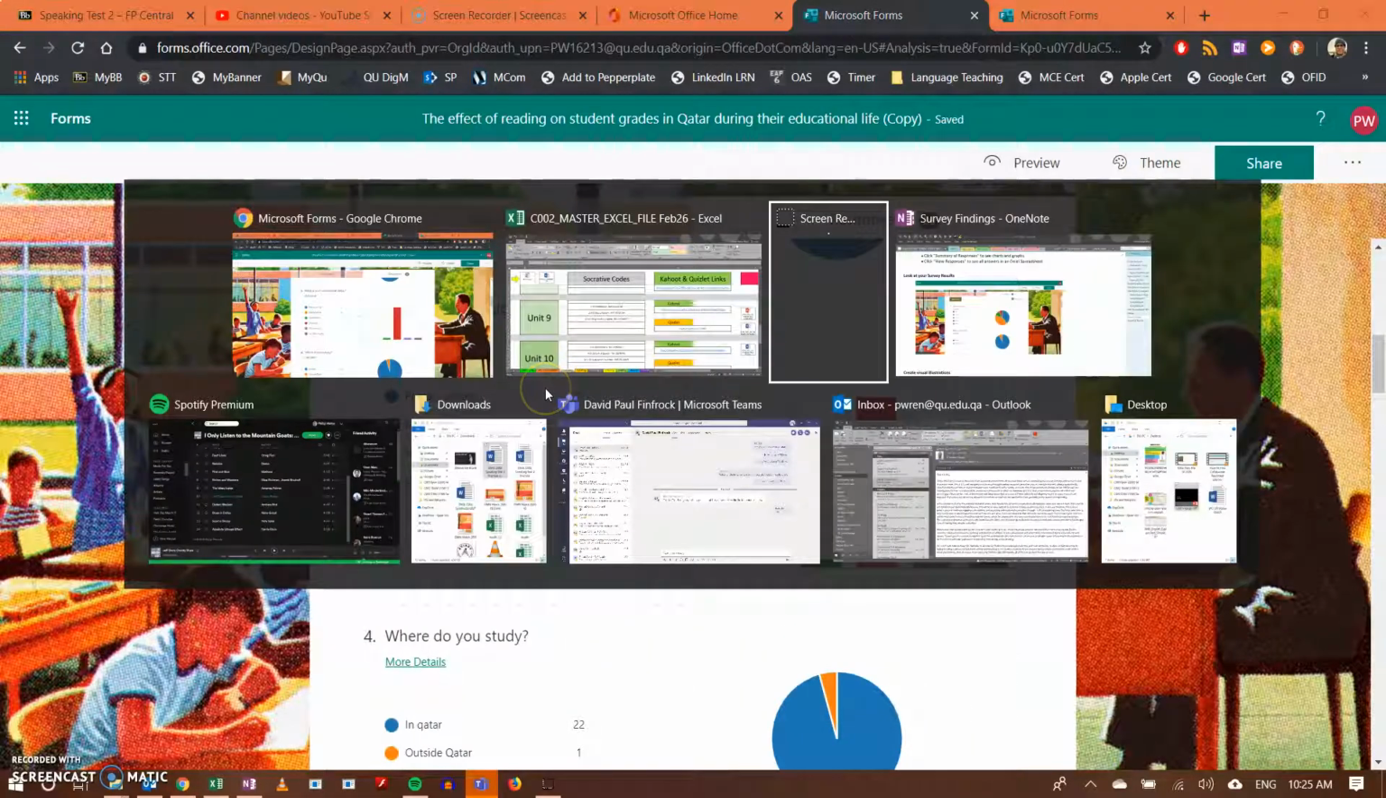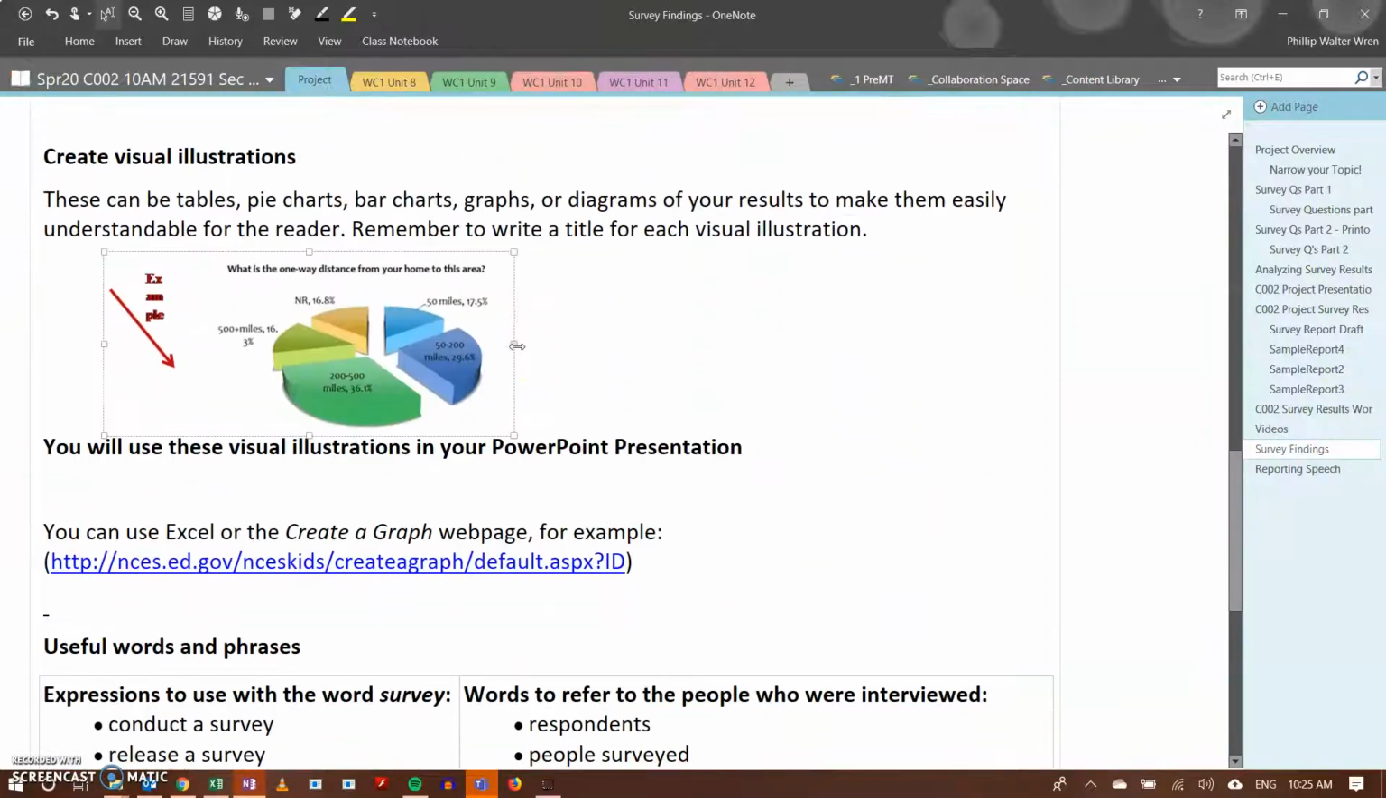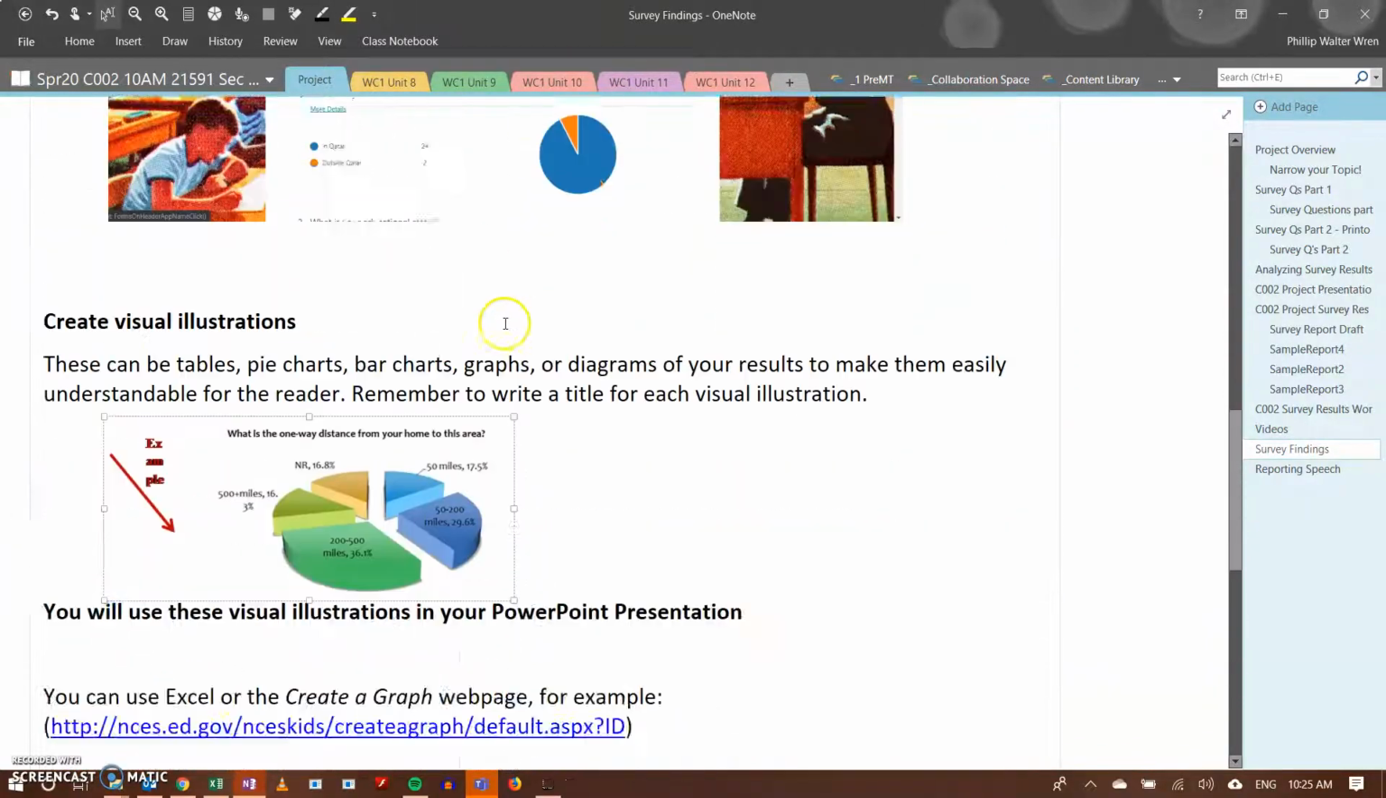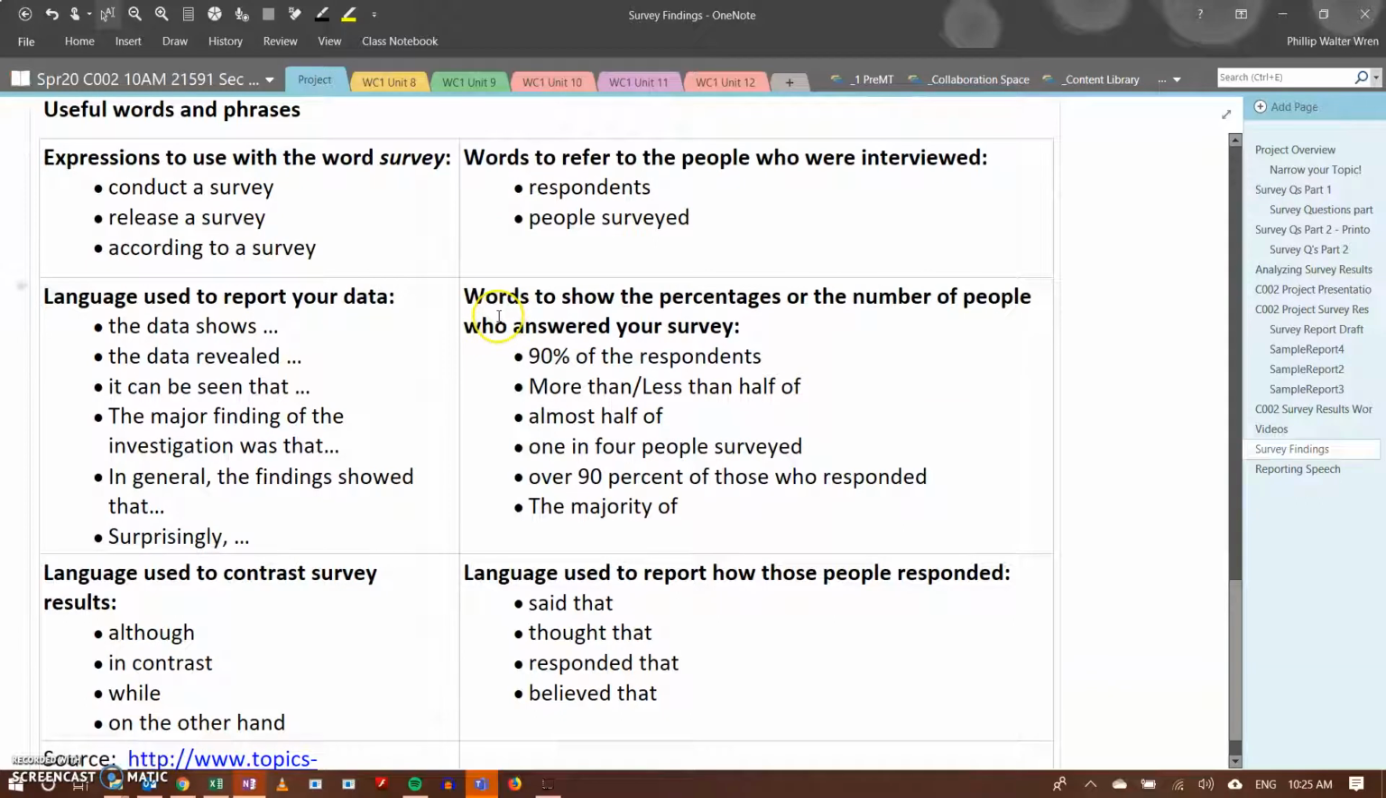So, after you've done all of that, let's come over here. Some words and phrases you will need to use to analyze all of this information. So, these are some expressions to use with the word survey. I conducted a survey. I released a survey. According to my survey. According to the survey. Words that refer to the people who took your survey. We call them respondents or the people surveyed.